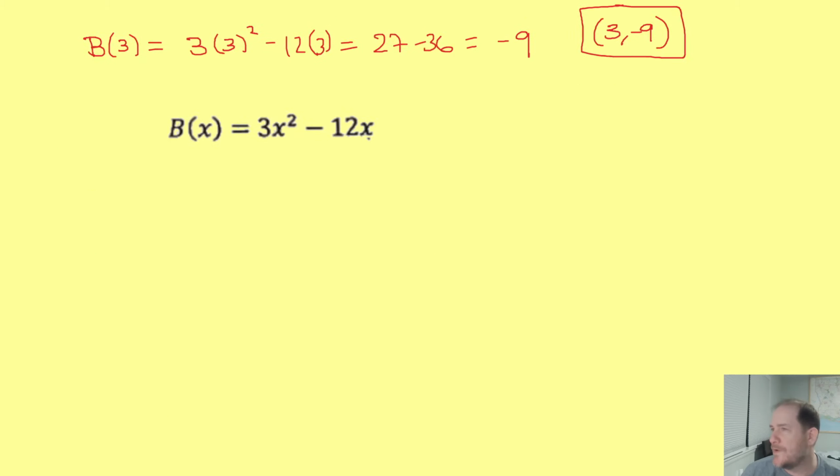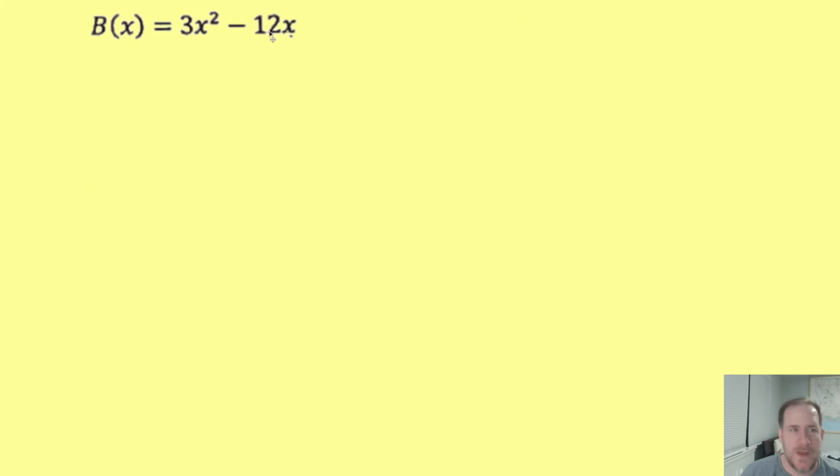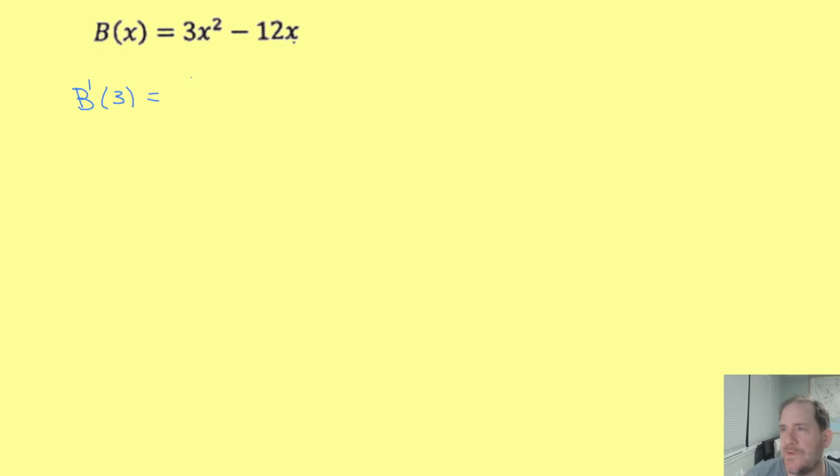And again, since I know that I just want the derivative at 3, I'm going to use my newer alternate limit definition, the one that instead of letting h go to 0, we're going to let x go to 3. So the derivative b prime when x is equal to 3 is going to be the limit as x approaches 3 of the original function 3x squared minus 12x minus b of 3, which again is what I get when I plug in 3.